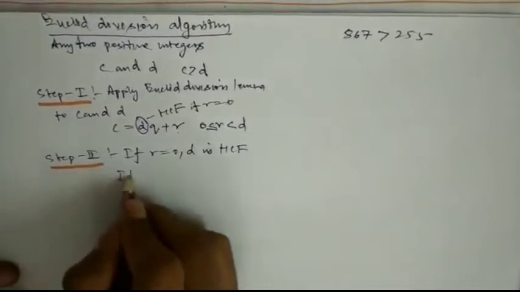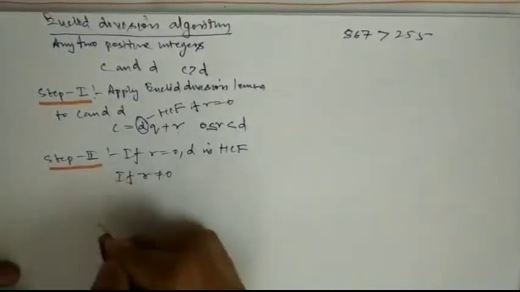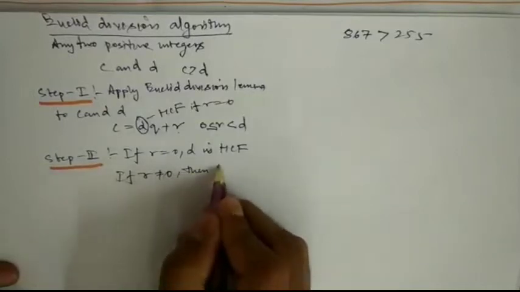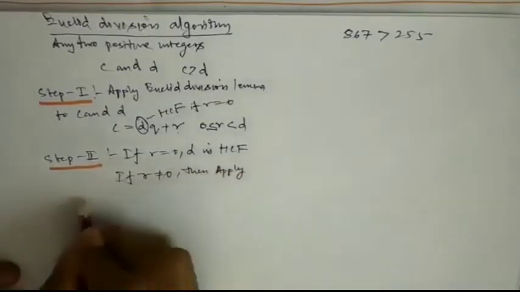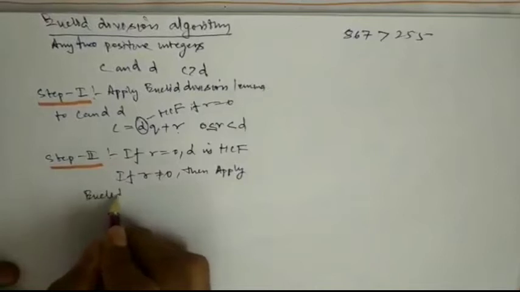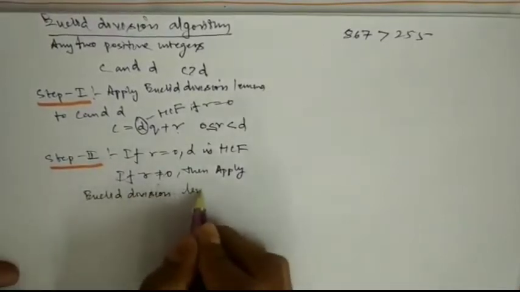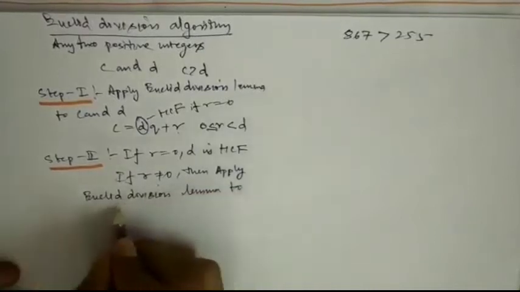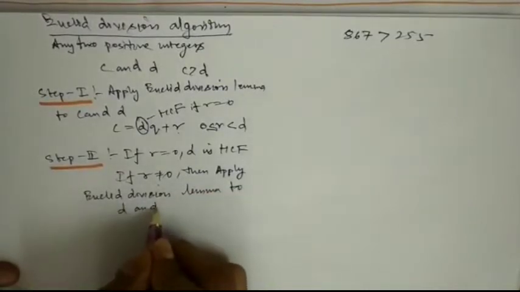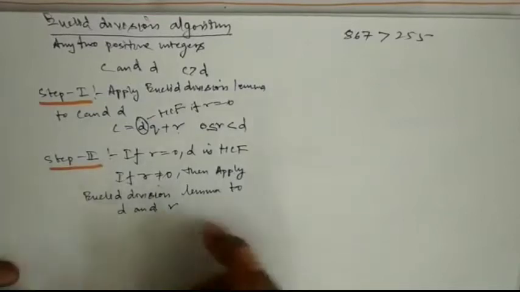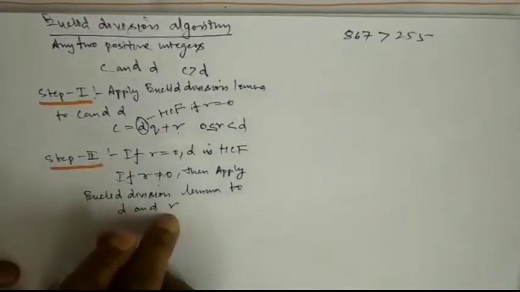If R is not equal to 0, then what will happen? Then apply Euclid division lemma to D and R again and again until R becomes equal to 0.